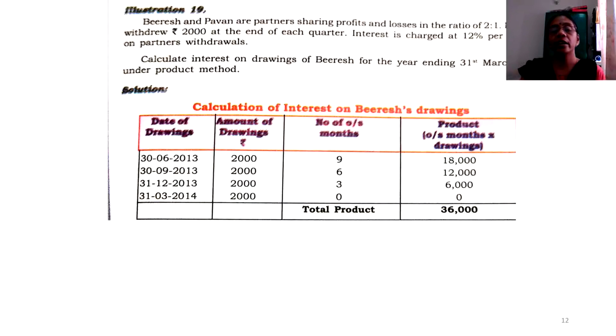The next transaction, 30th of September. Again, September should not be taken. See, in the previous example, since we have taken it on the first of that month, we included that month also. Here, at the end of the quarter, meaning the last date of the month is taken, that particular month is avoided. So here, September is avoided; October, November, December, Jan, Feb and March is a period of 6 months. Similarly, 31st December, so you check December, Jan, Feb and March, 3 months.